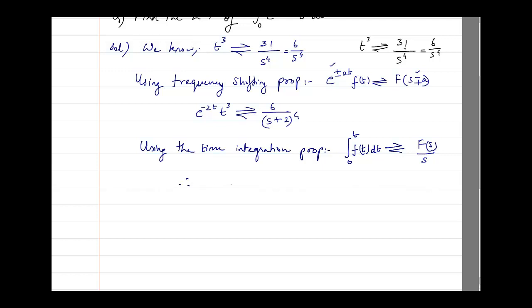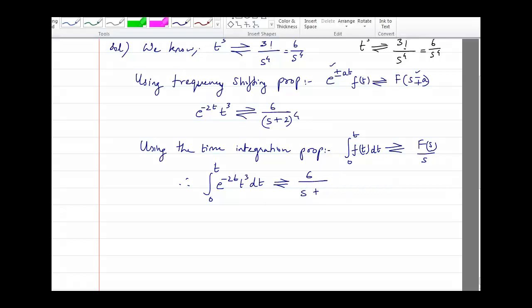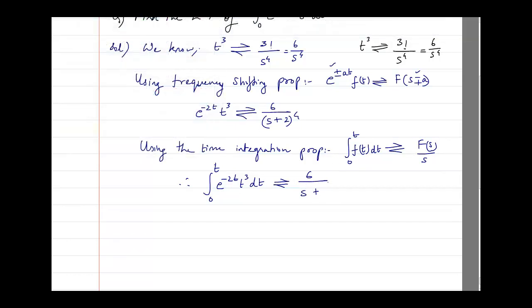Therefore we can very easily say that if we take the Laplace of the integration from 0 to t of e raised to power minus 2t times t cube with respect to t, it will be whatever is the previous Laplace, which was 6 divided by s plus 4 the whole square.